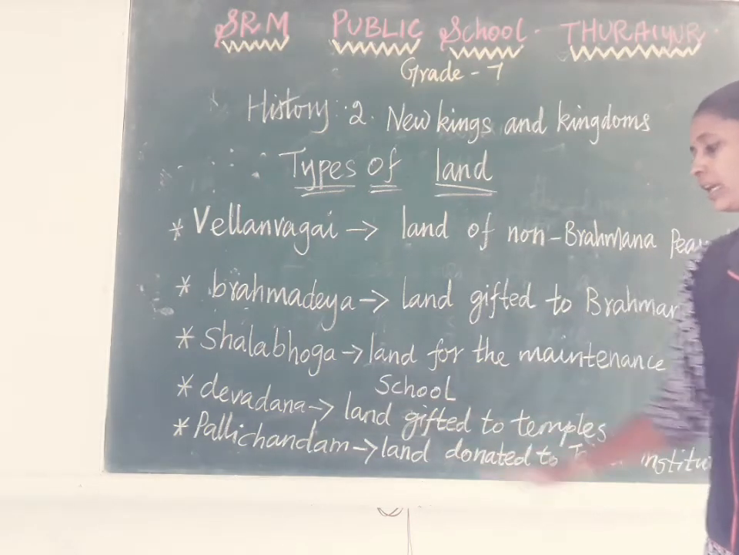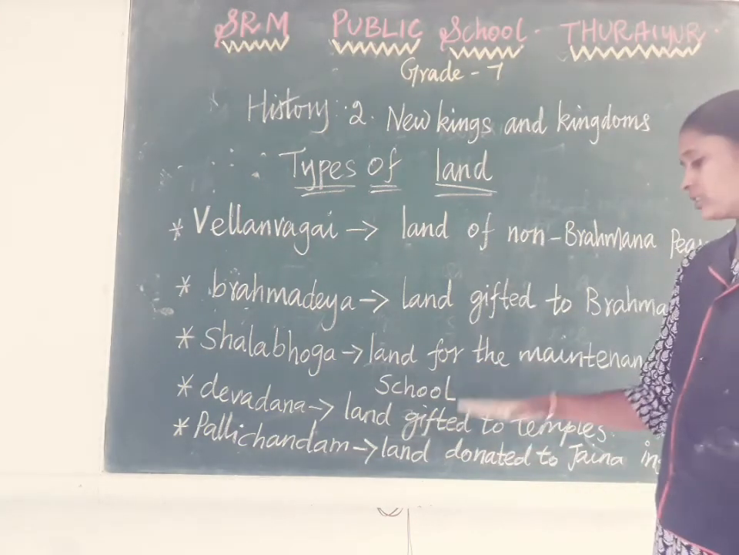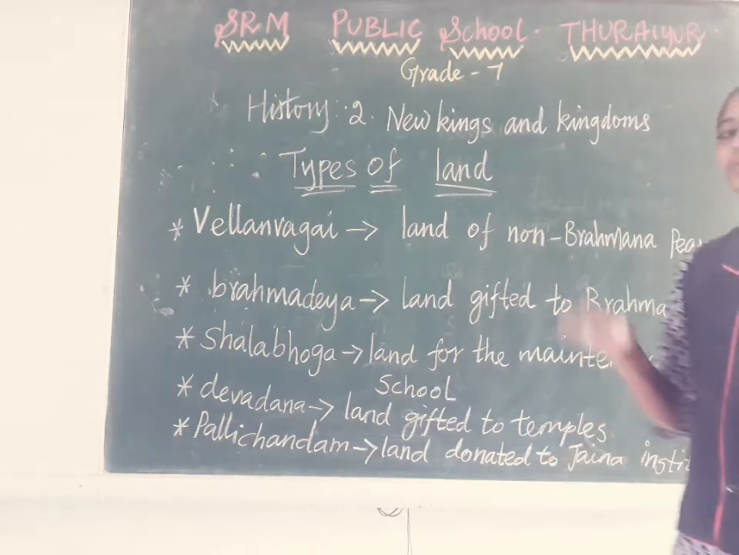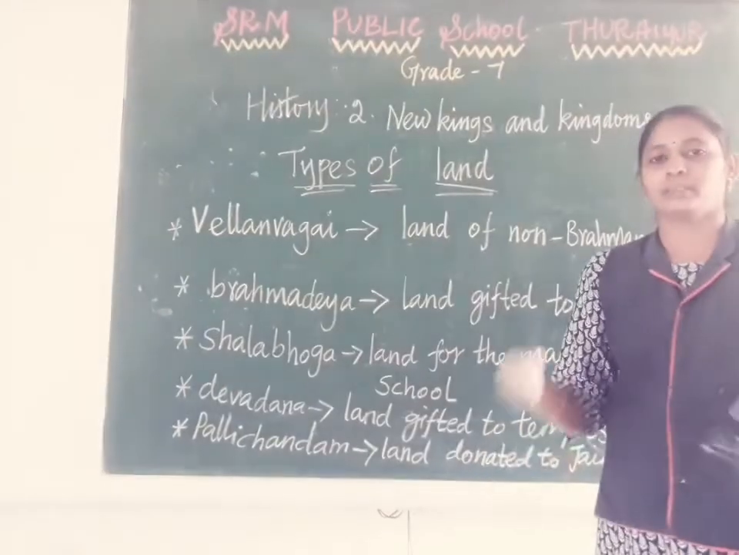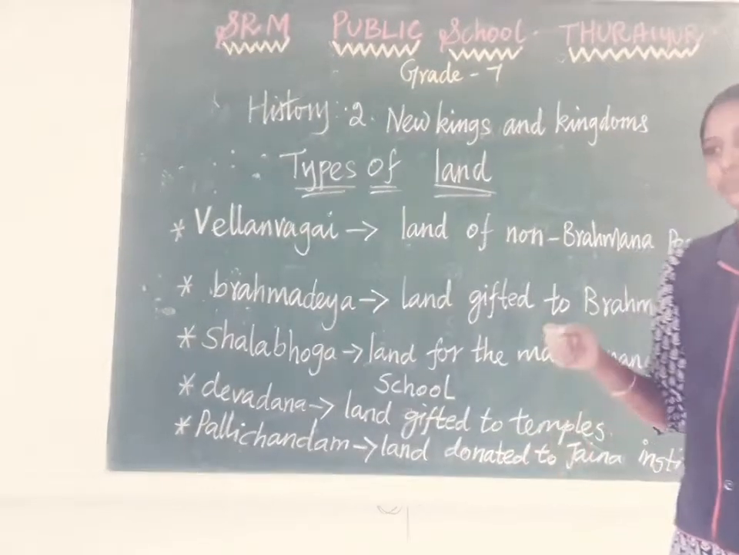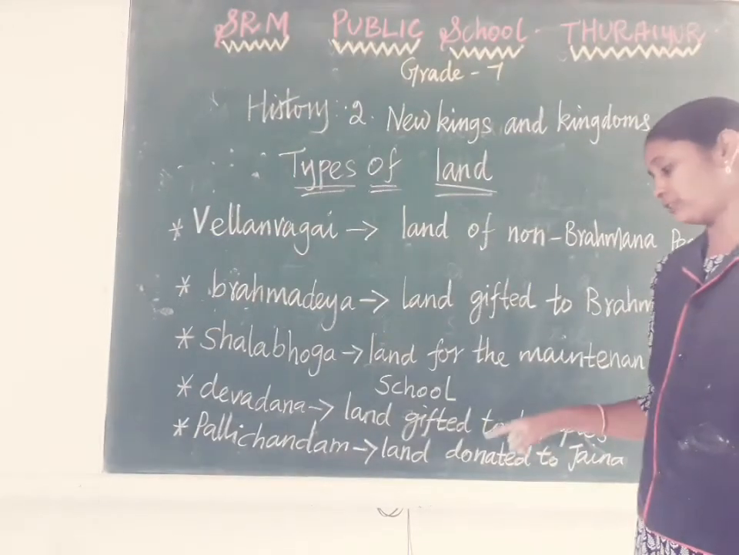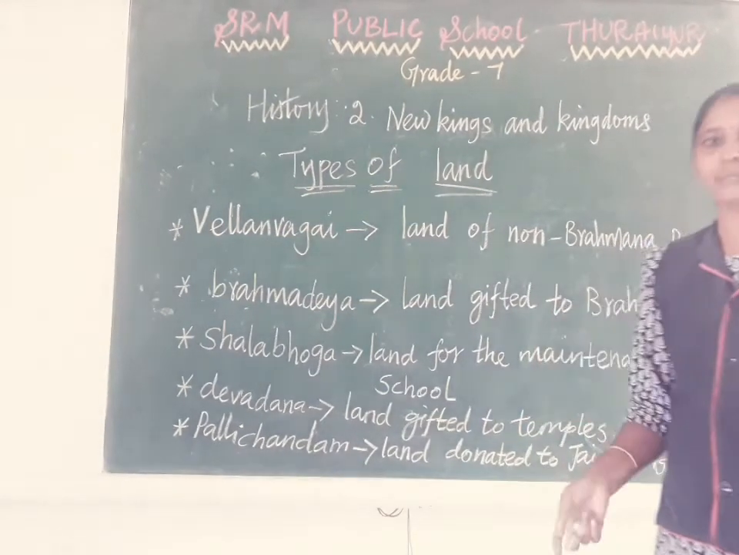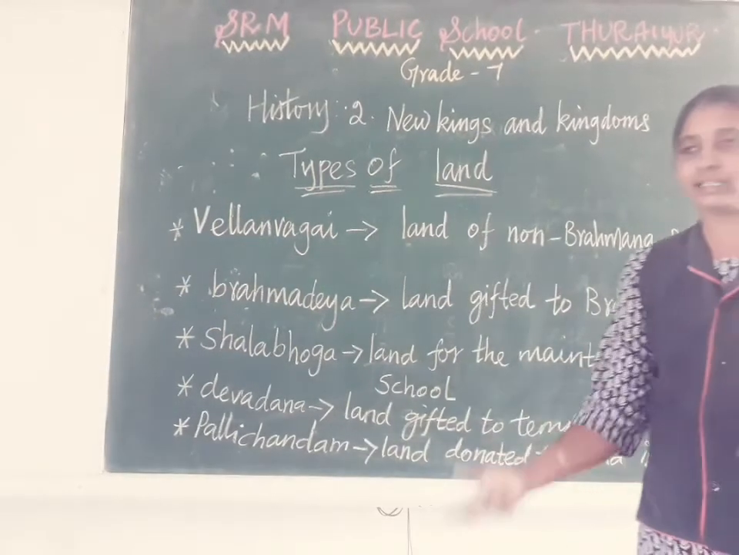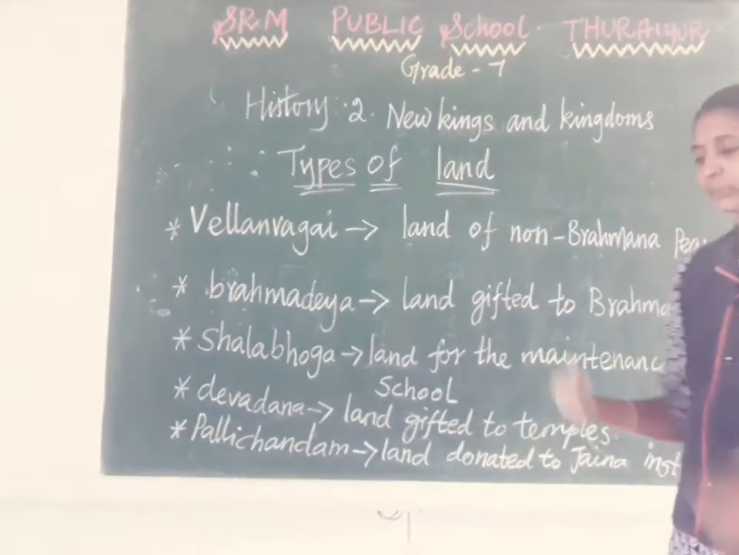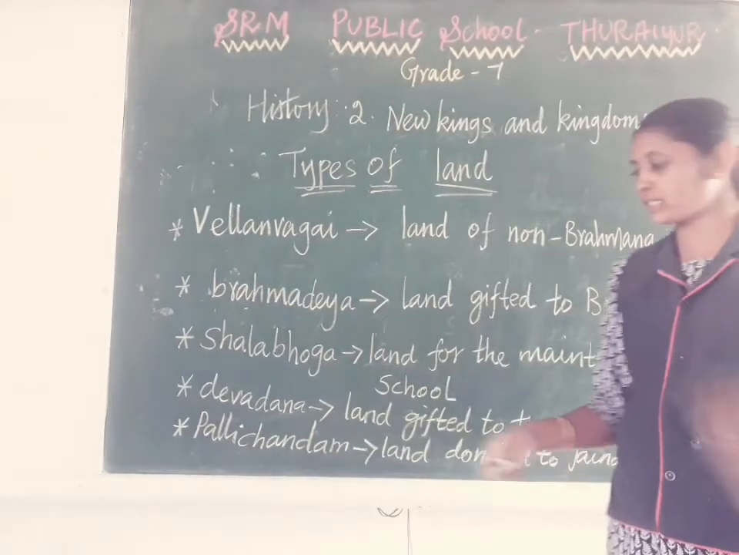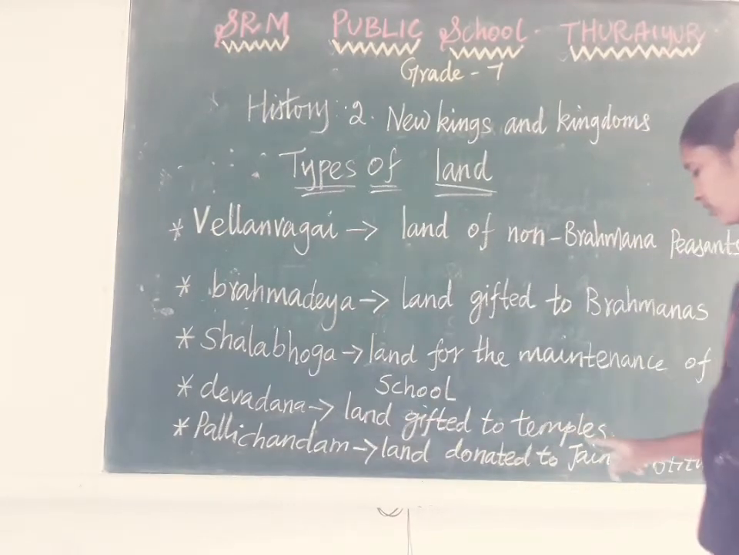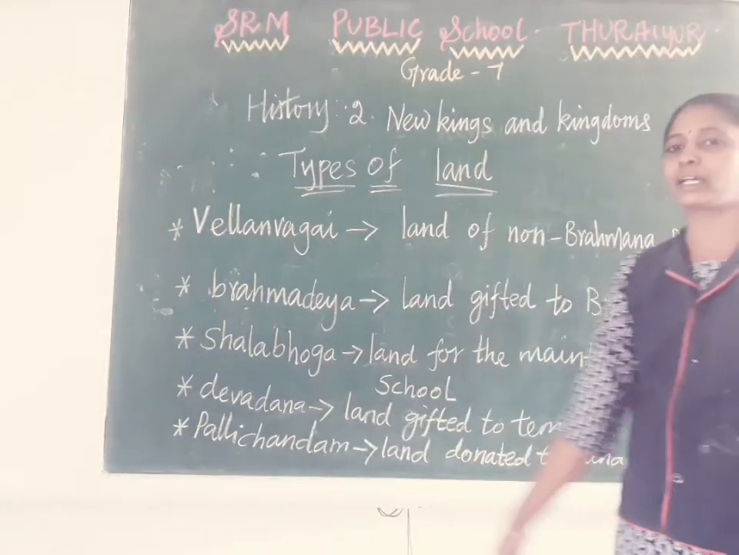Okay. Next is Devadana. Which land is gifted to the temple. Suppose for maintaining the temple, the persons need money. So for that they gifted the land to the temple. From that land they are cultivating something, they sell those things, and from that they are earning money. So that land is called Devadana. Which land is gifted to a temple is called Devadana.